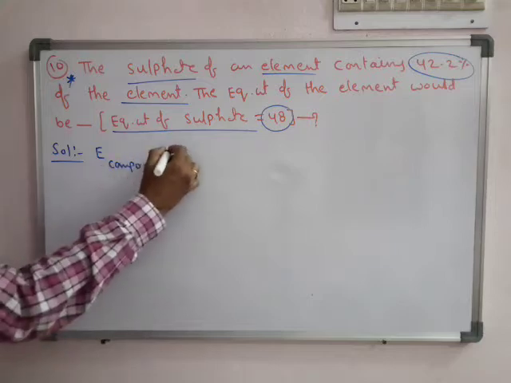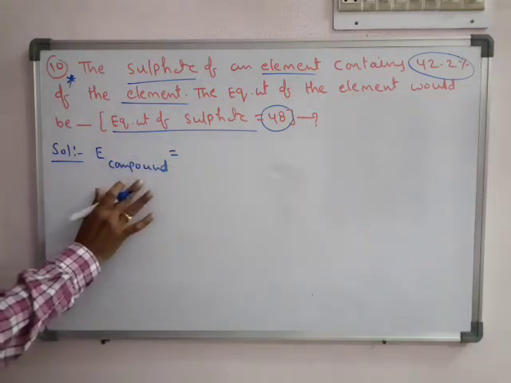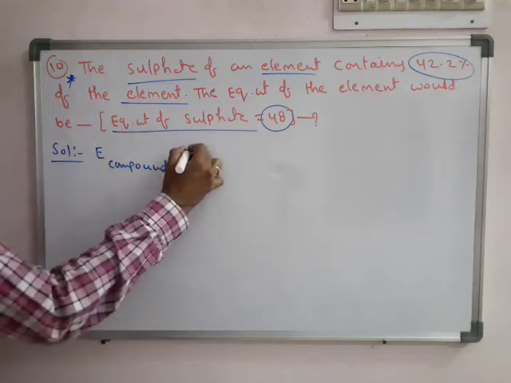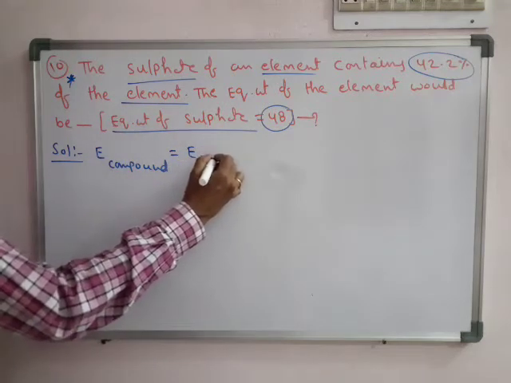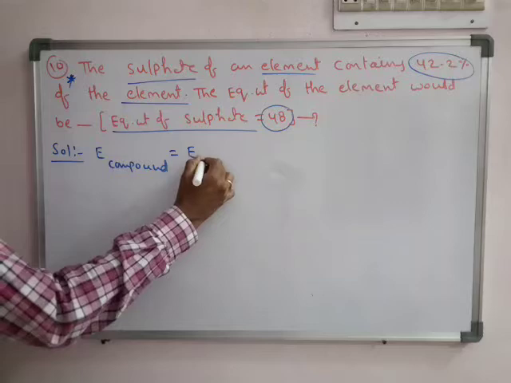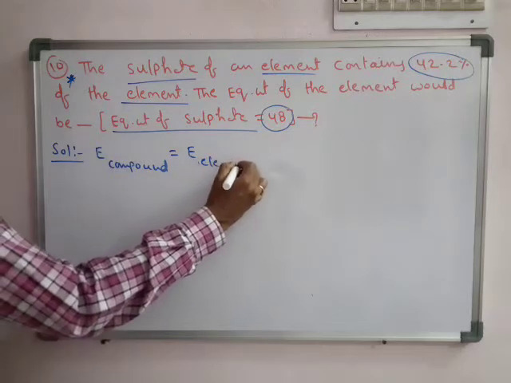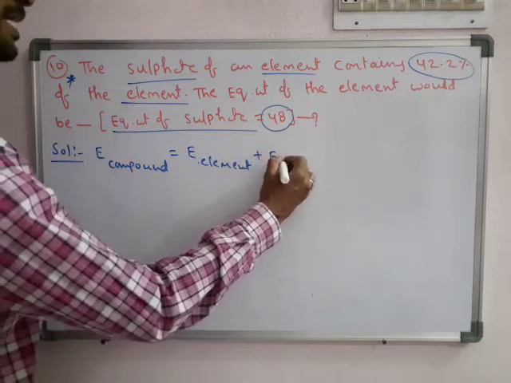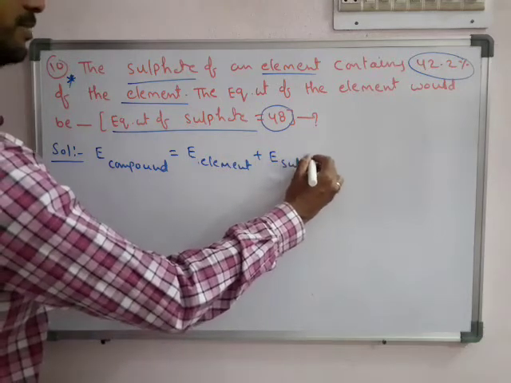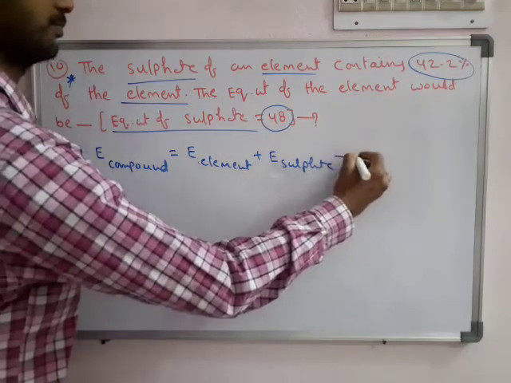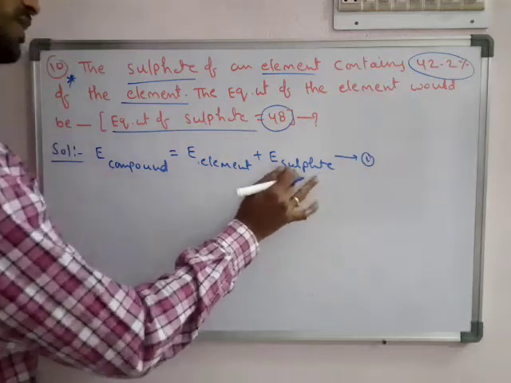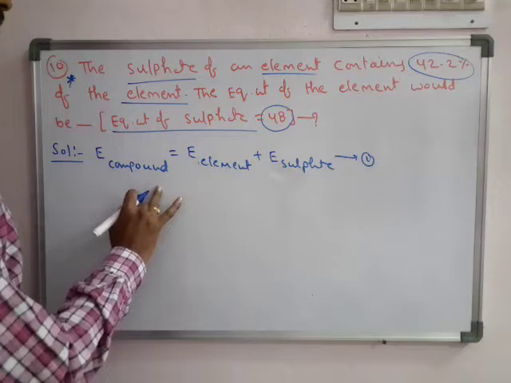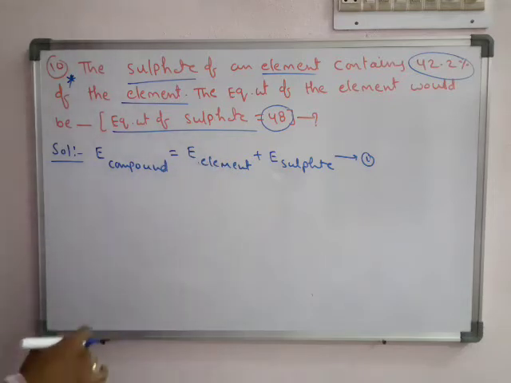Equivalent weight of compound, equivalent weight of sulfate of an element is equal to equivalent weight of element plus equivalent weight of sulfate. It is not given as a metal, that's why we are not taking metal. Here we know the equivalent weight of sulfate. We don't know the equivalent weight of compound and we have to find the equivalent weight of element.